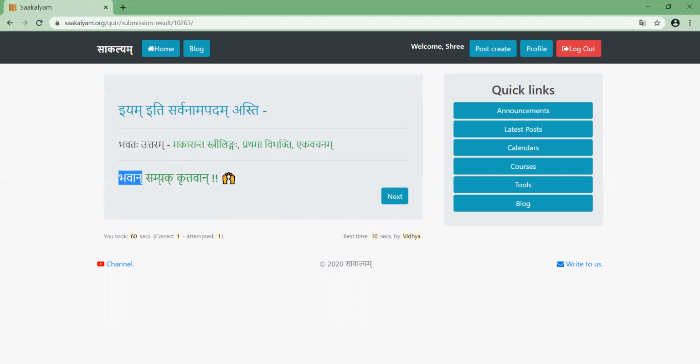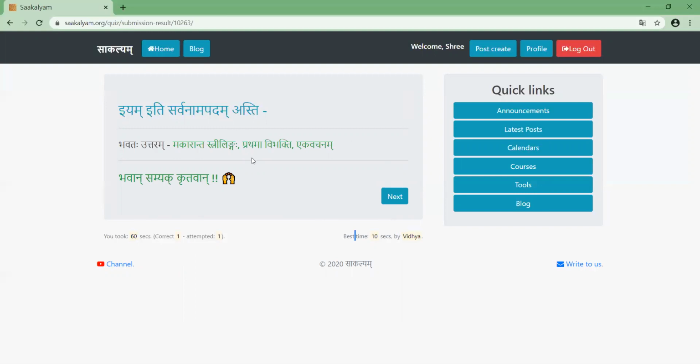Now it is telling Bhavan Samyak Kritvan. You did good, and there is a high five to show you did something good. At the bottom you see again: you took 60 seconds to answer this question. As of now, you have one correct answer and have attempted only one question. For this same question, the best time was 10 seconds by some Vidya. This is the information you will have here.